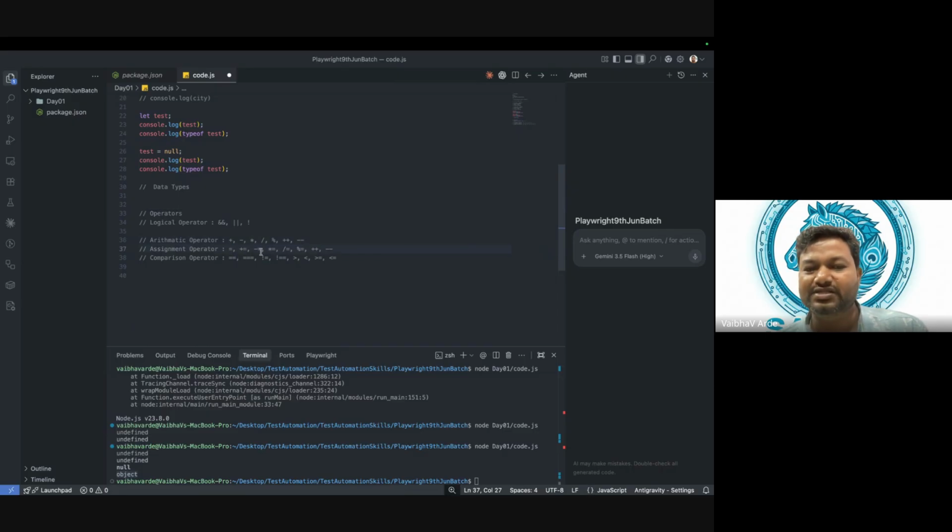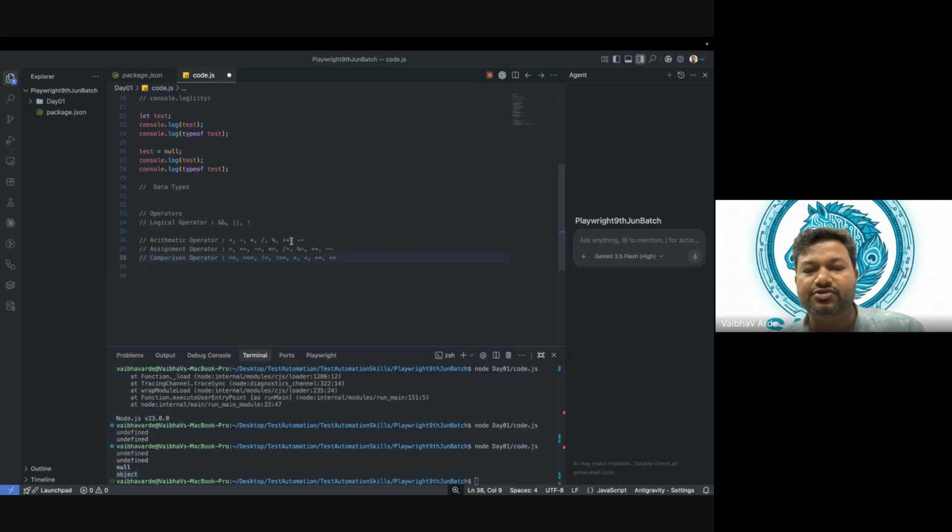These are shortcuts as well, we will see them somewhere. Very famous, like if we are using a for loop, then we use plus plus. Again, in a for loop we can go for minus minus. Does that make sense to you? I will be showing all the examples. Minus equal to: we have to subtract something from the original value, then we use this kind of stuff. So these are assignment operators.